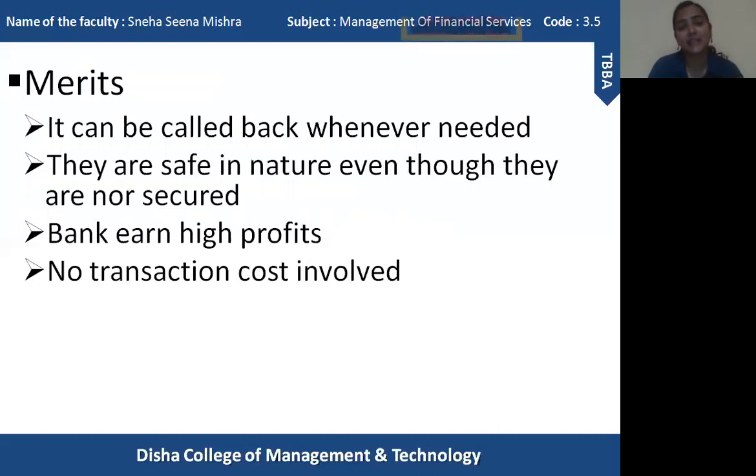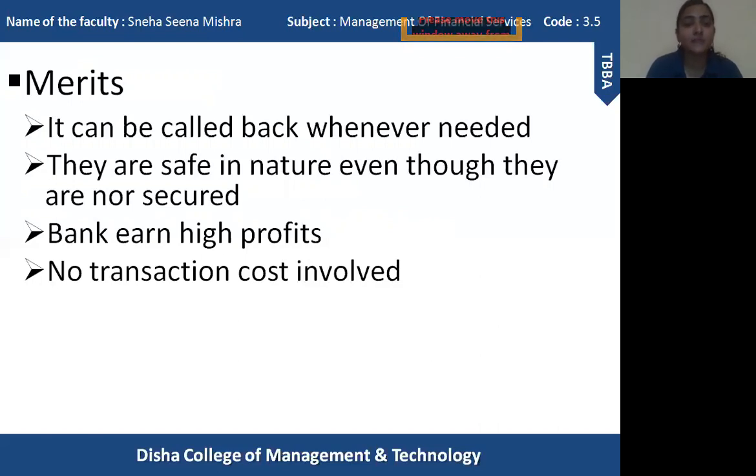If we understand that feature, call money is extremely safe because the amount is paid in full, not on an installment basis, not in a certain portion of the amount, but in full whenever asked for. So that makes it very safe in nature.